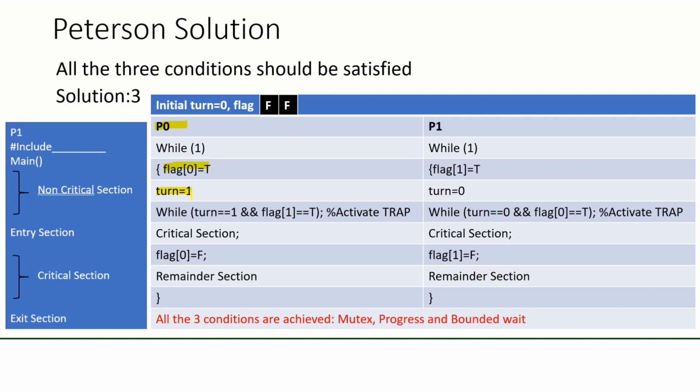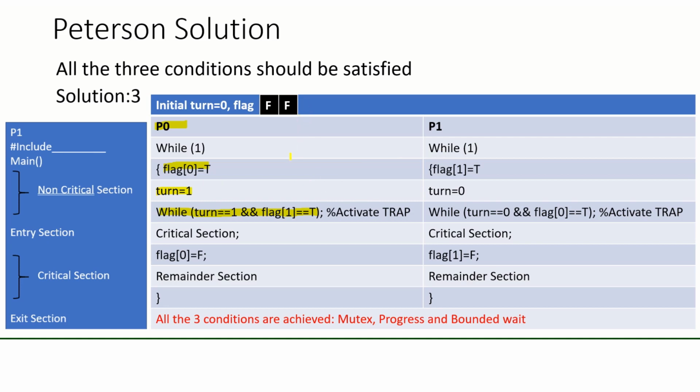The next statement here is while turn equal to 1 and flag 1 equal to true. So if both the conditions are true, this while condition will be true. Turn is equal to 1 here, but since process P1 is not interested now, flag 1 is false.